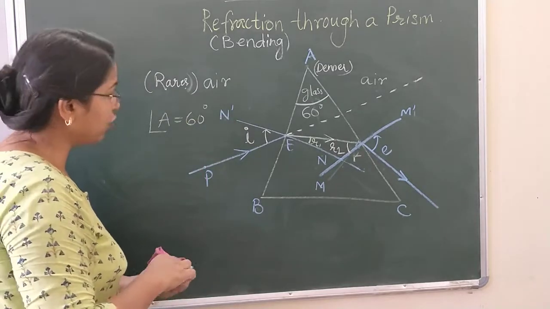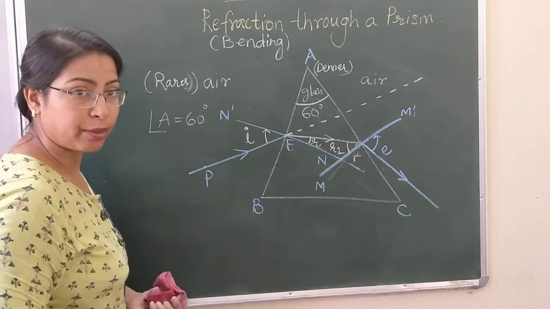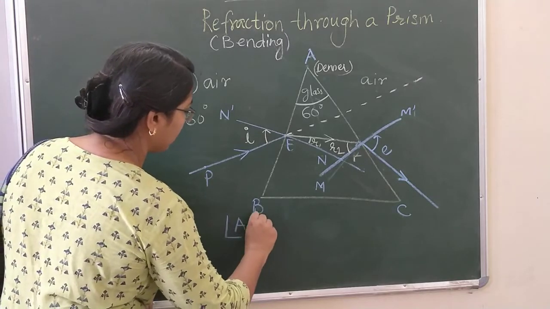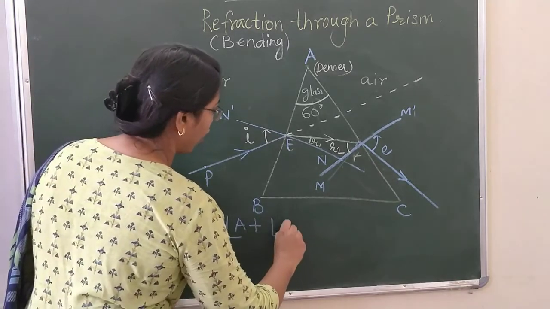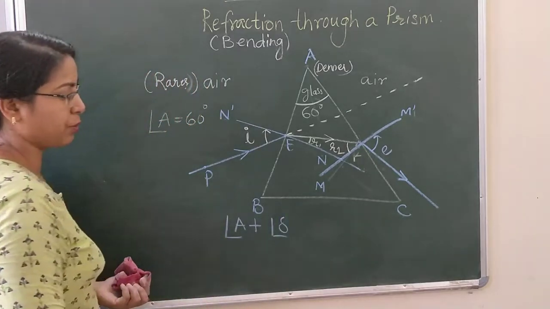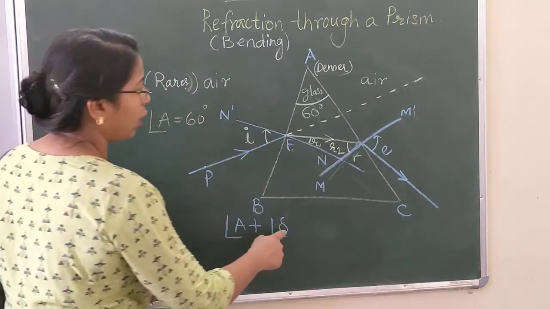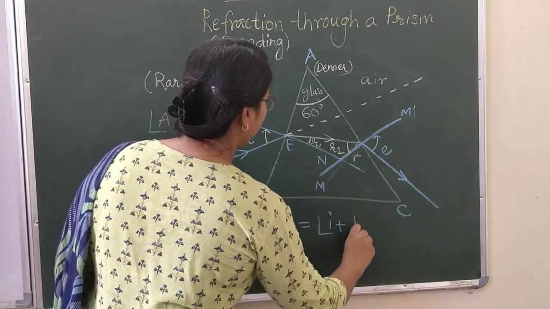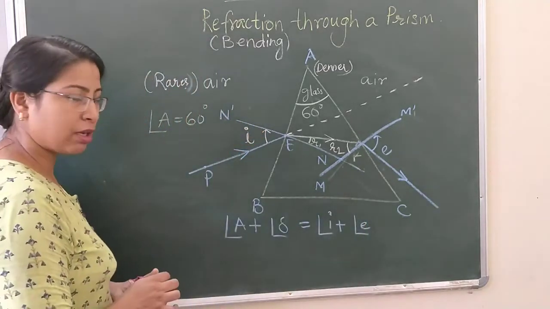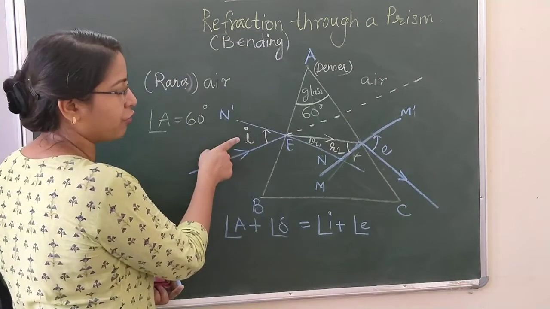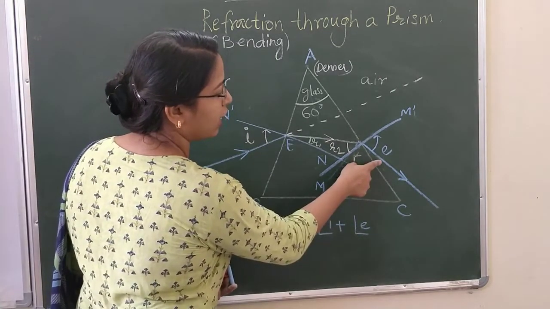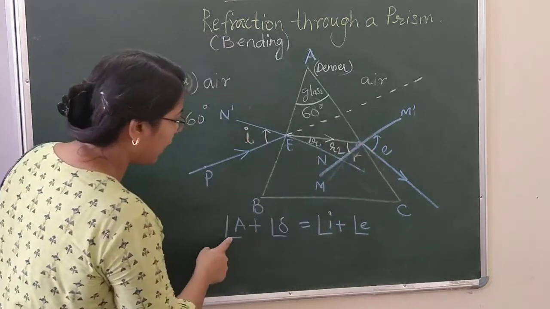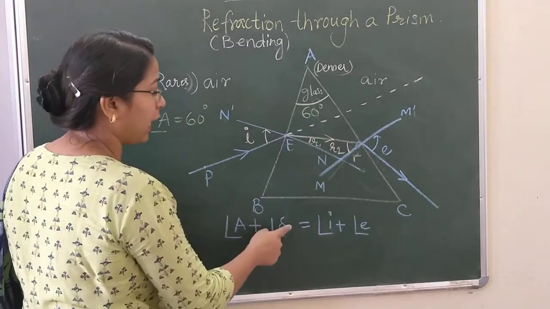What we need to understand from this diagram, one formula we need to explore, is the angle of incidence plus angle of emergence. There is one more angle, which is called the angle of minimum deviation, and this is represented as delta. Angle of minimum deviation is equal to angle of incidence plus angle of emergence. Are we clear about the angle of incidence? This is our angle of incidence. This is the angle of emergence, the angle made by the emergent ray along with the normal. This is the angle of the prism, and the angle of minimum deviation.